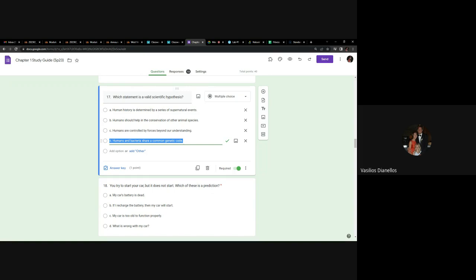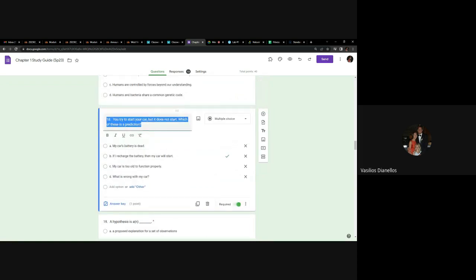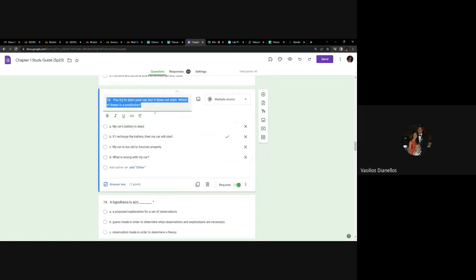And on the exam, obviously, if I were to give you this question, it wouldn't be this, but you look for something that's testable. Anyway, any questions about 17? 18, there will almost definitely be some version of this. Obviously, it's not going to be about a car, but I would give you this kind of example, and you need to pick out what the prediction is, what the observation is, what the question is, what the hypothesis is.